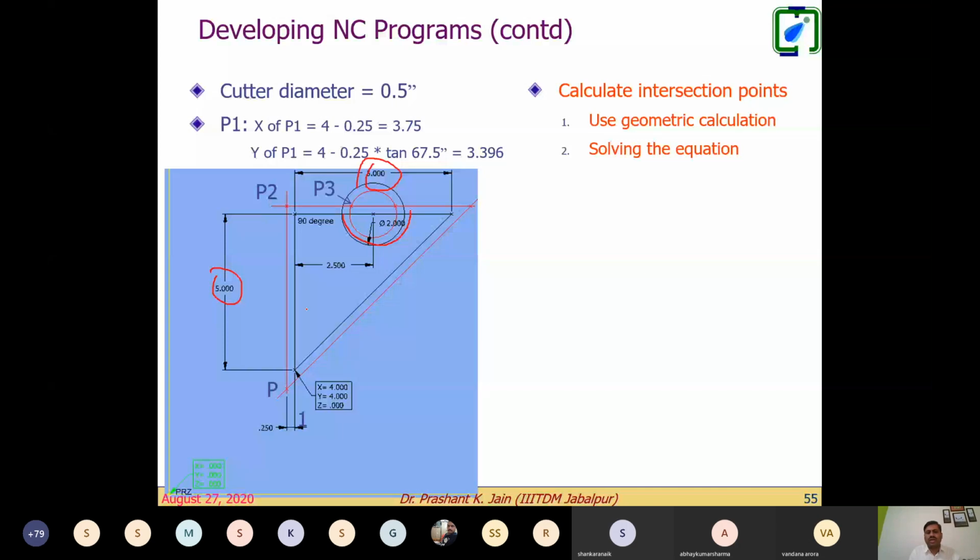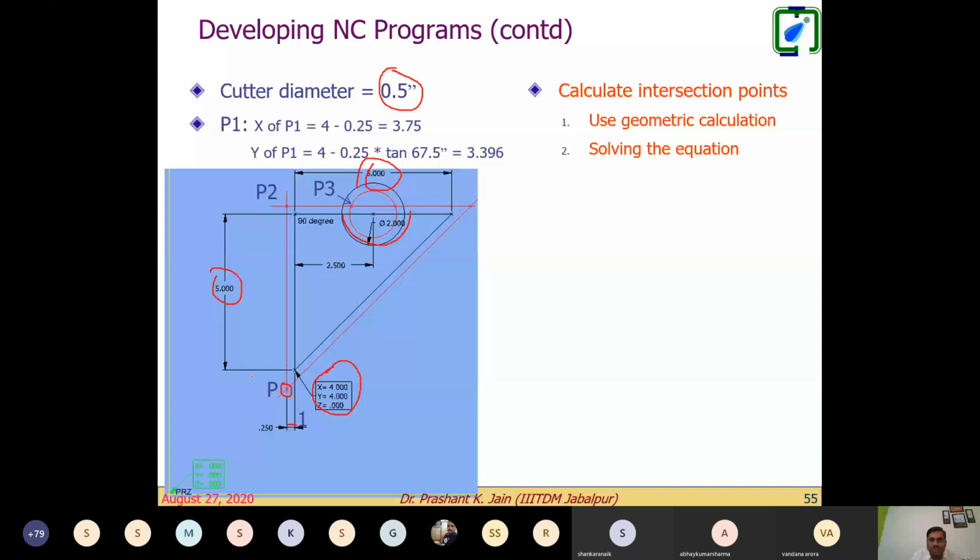These 4 cannot be used. We require this point. For this point, the tool diameter is given, right? The cutter diameter is 0.5. So based on this 0.5, half of this, the radius, is 0.25, and this offset needs to be created. It's quite simple in any geometric modeling package to draw a polygon and just make an offset of it, right? So you can make the offset, first choice. The next thing, you require the coordinates of these offset points.